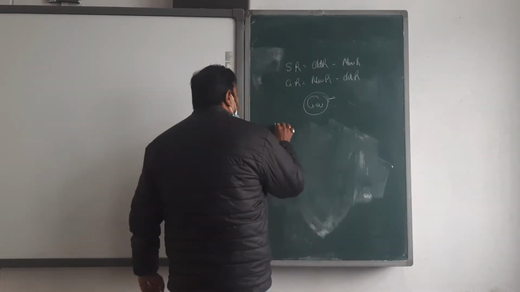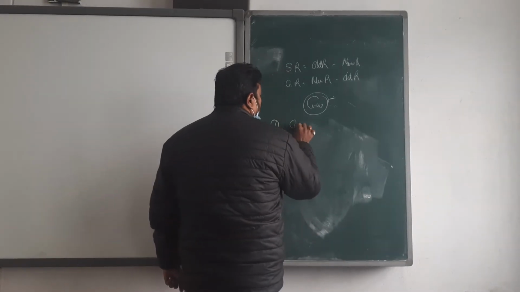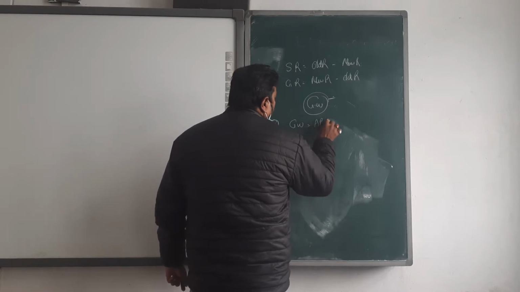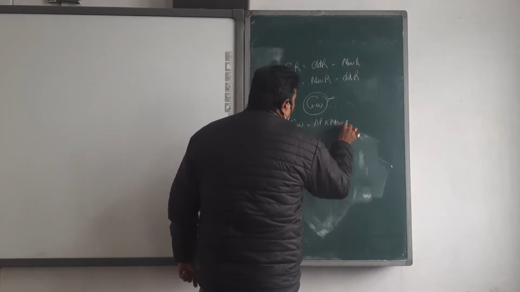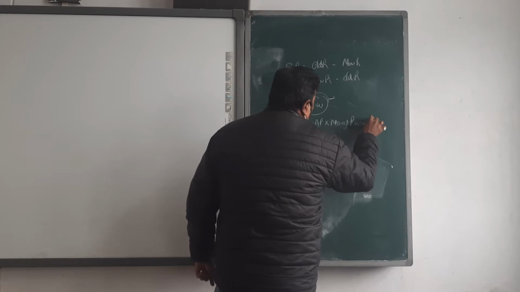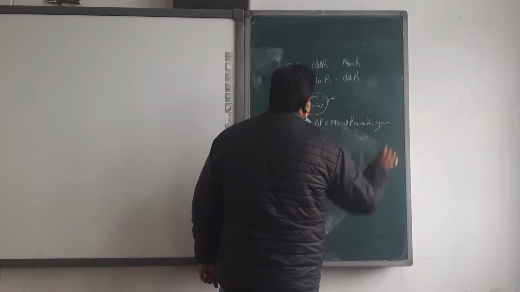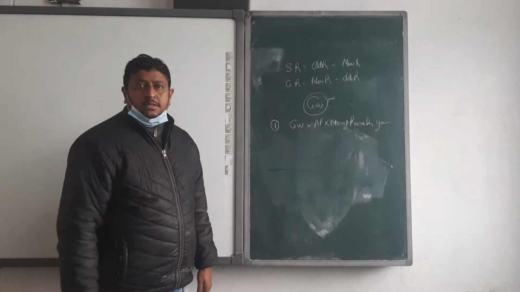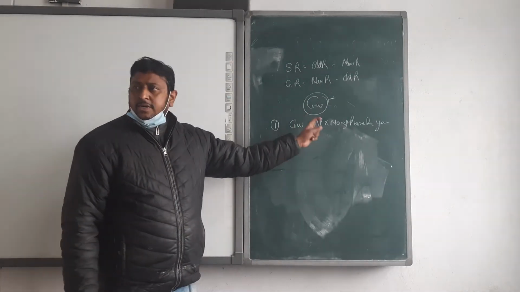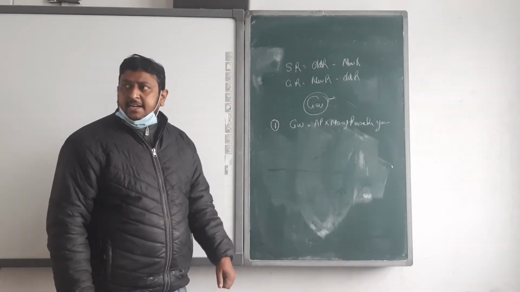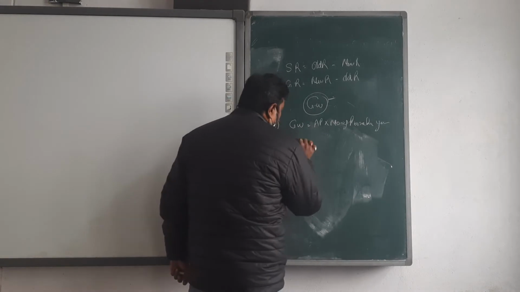First is on the basis of average profit. Goodwill is equal to average profit into number of purchase years. Okay, beta? Then what does average profit mean?